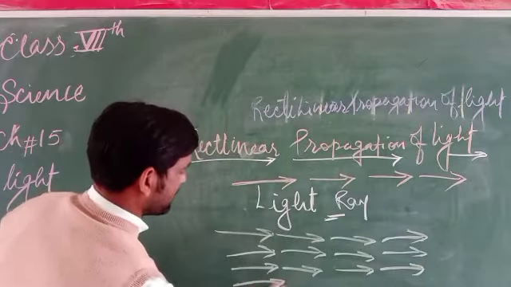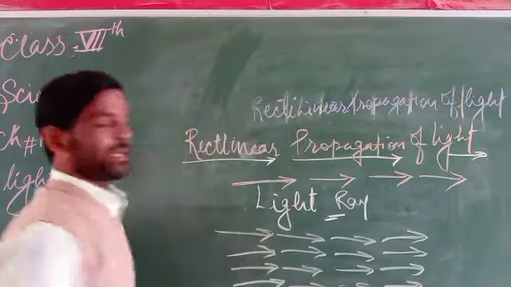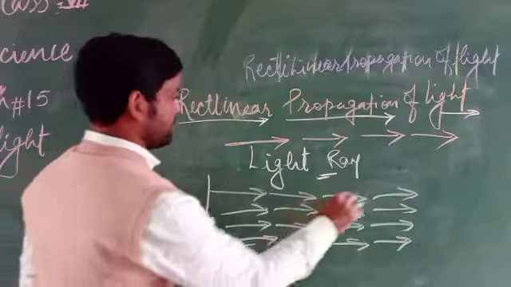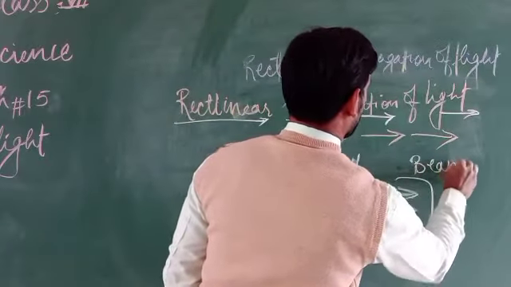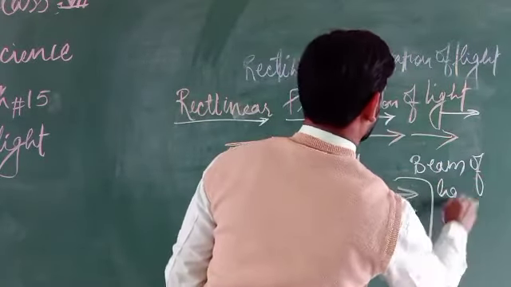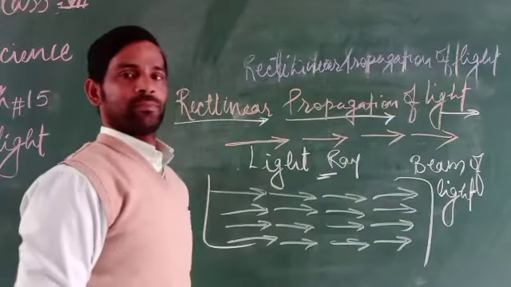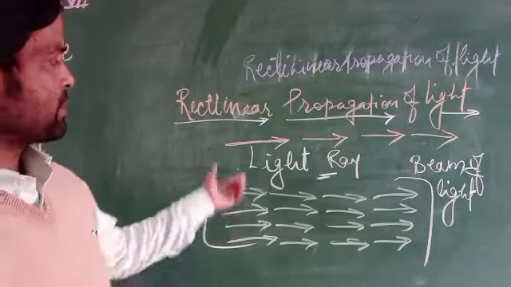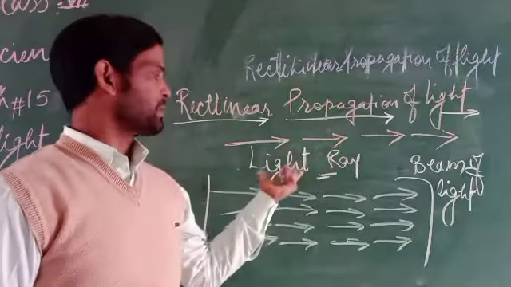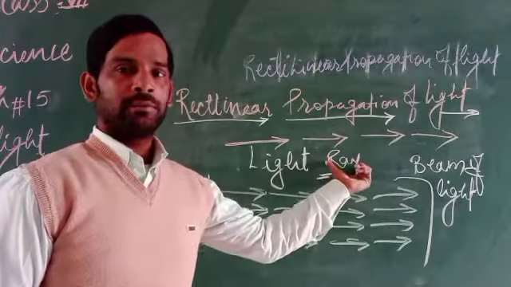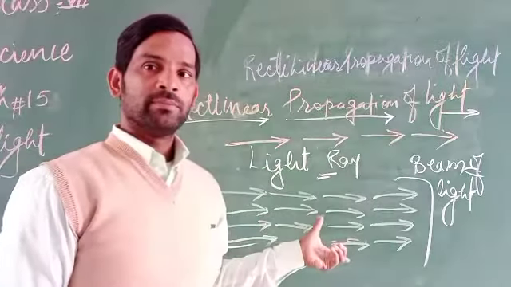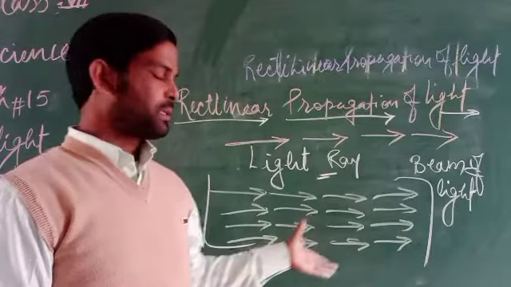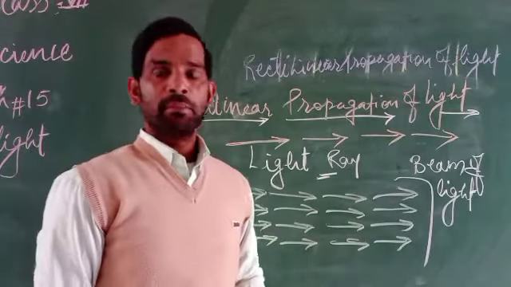When light travels in groups or bunches, it is said to be a beam of light. When it is found as a single one, it is said to be a light ray, and when it travels in bunches, in a number or a group, it is said to be a beam of light.